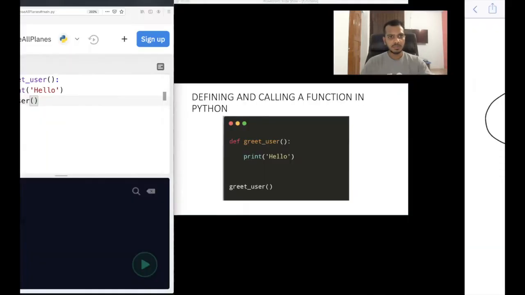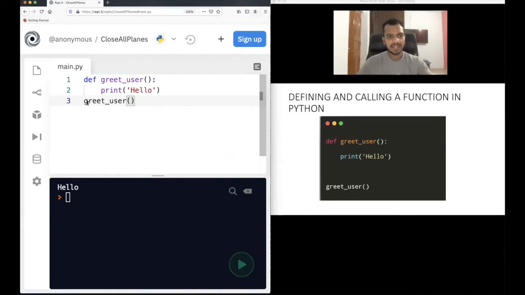So let me again move back to this screen. What actually happened was that Python, the control will go to line number 3, and then it is calling a function called greet_user. So now it will call this function, the control will go to line number 1, and it will print hello. That's what you see in this one.